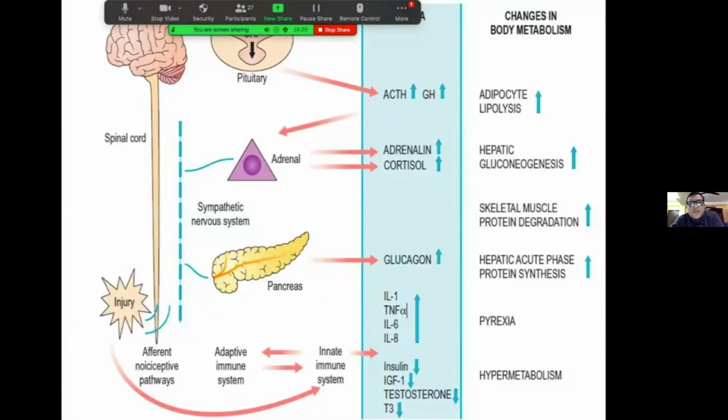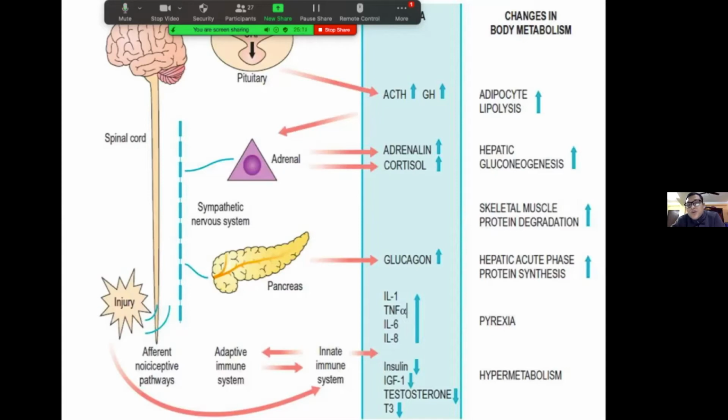This picture demonstrates the stimulus by which the metabolic response to trauma proceeds in our body. Whenever there is injury, the afferent nociceptive pathways, the pain pathways, are stimulated, and the signal goes towards the hypothalamus, which produces corticotropin releasing hormone that stimulates the anterior pituitary to secrete ACTH, that is adrenocorticotropic hormone. Also, it stimulates production of growth hormone, and ACTH stimulates the adrenal cortex to form adrenaline and cortisol.